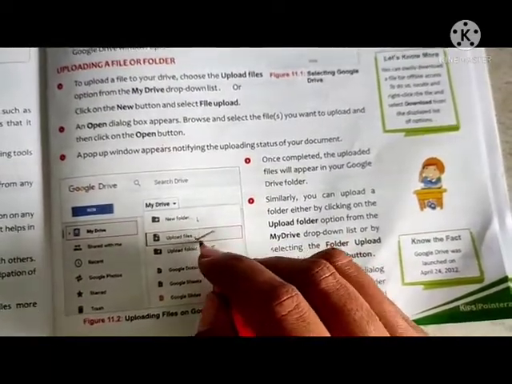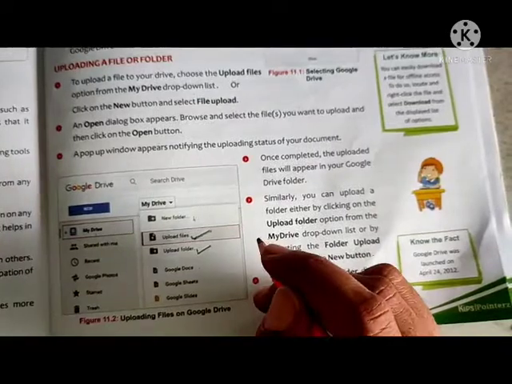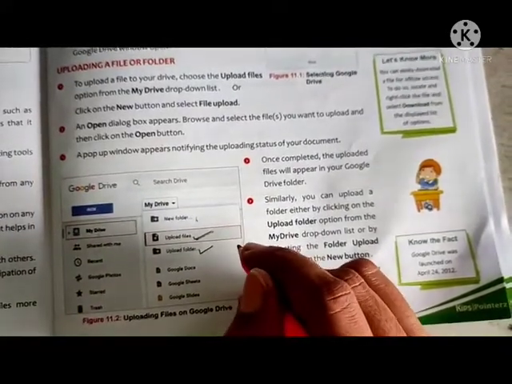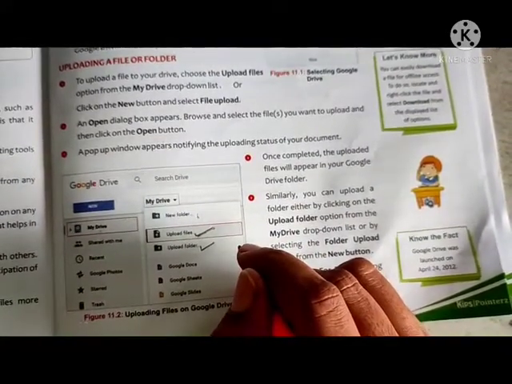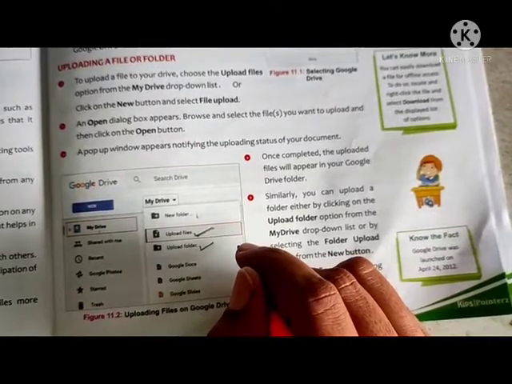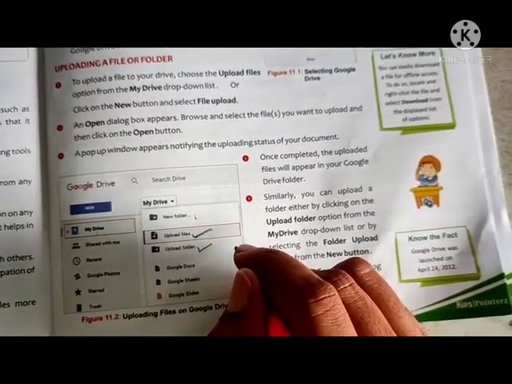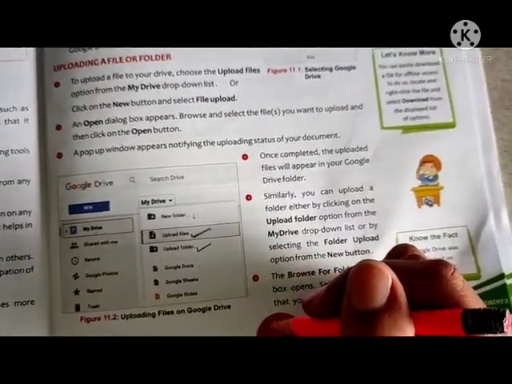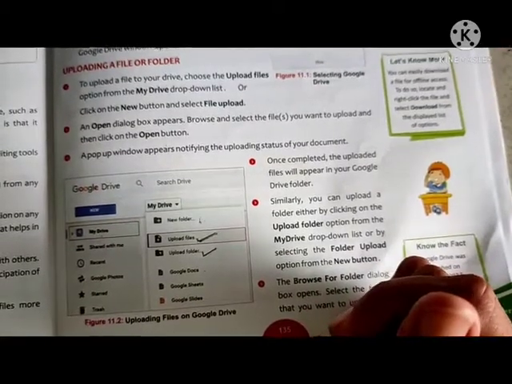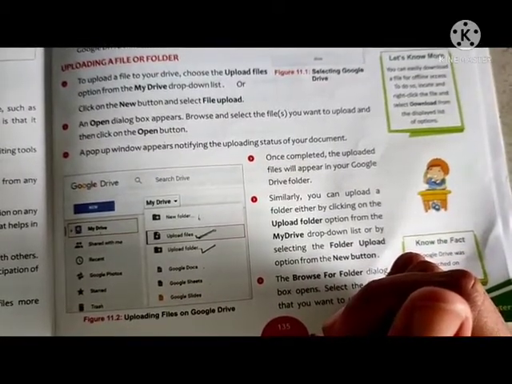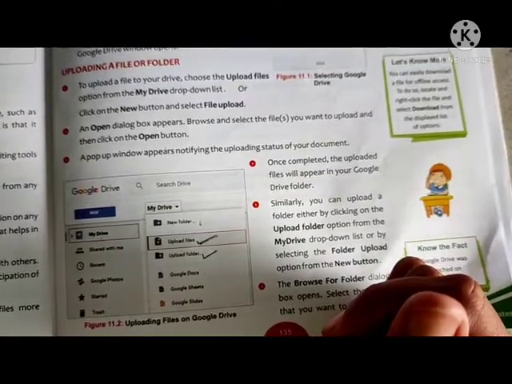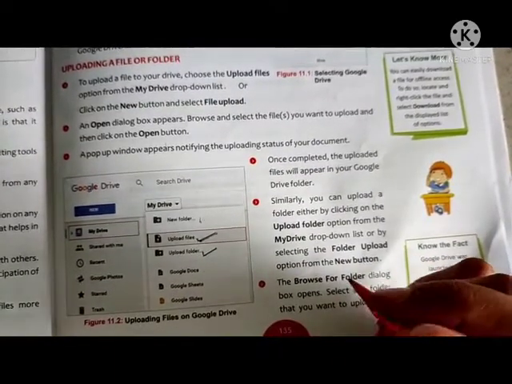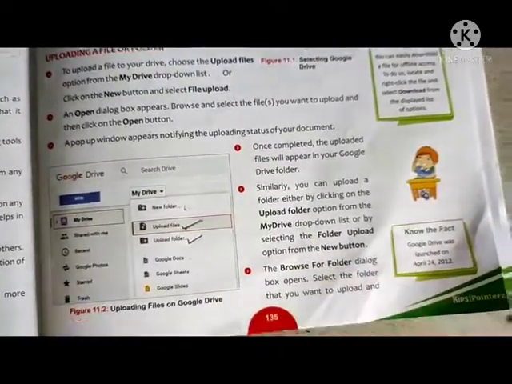Whenever we are clicking on upload files or folder, a dialog box appears, and from that dialog box we have to select the particular file that we want to upload and click on open. Then it takes some processing. After the processing, the uploading is completed. Then that file will appear in the Google Drive folder.